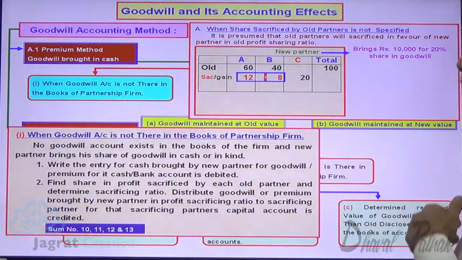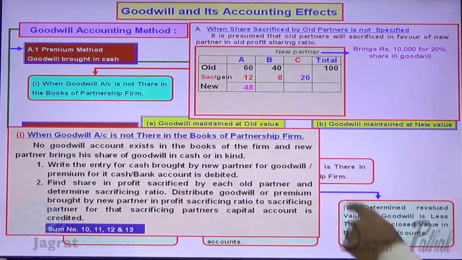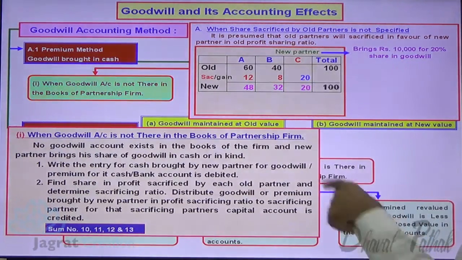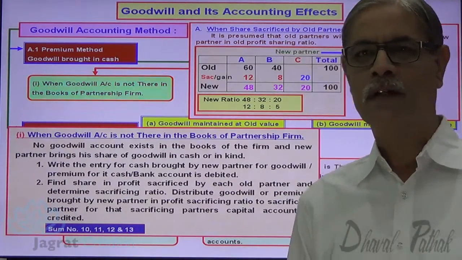Now new share in profit: 12 plus 8, 20. New share in profit of A: 60 minus 12, 48. B: 40 minus 8, 32. C: 20. This is the new profit sharing ratio that I have worked out.